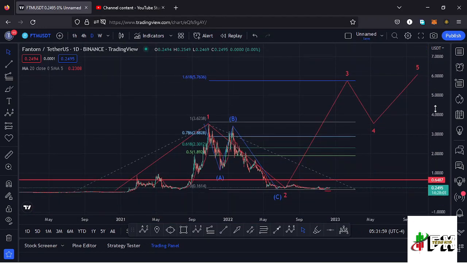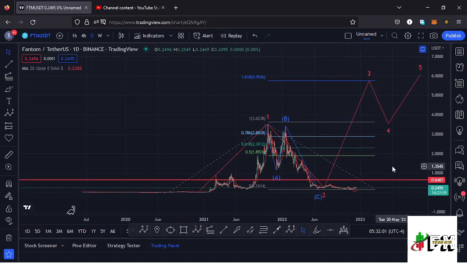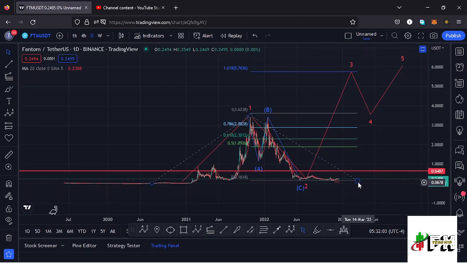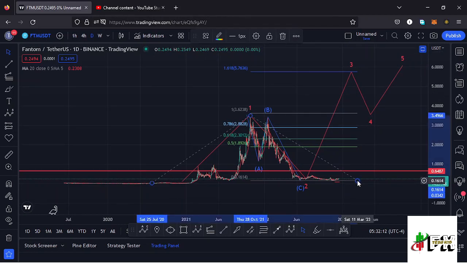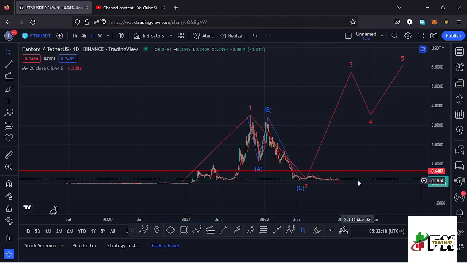And that is my long-term scenario that I'm expecting to play out, and that doesn't mean there's no chance of making a new low here on the Fantom chart. There's still room for us to make a new low in the formation of this higher Elliott wave count 2, and we also need to be prepared for such a scenario.